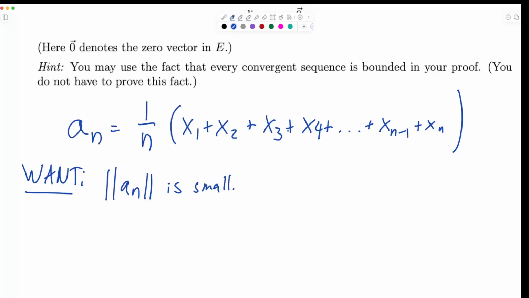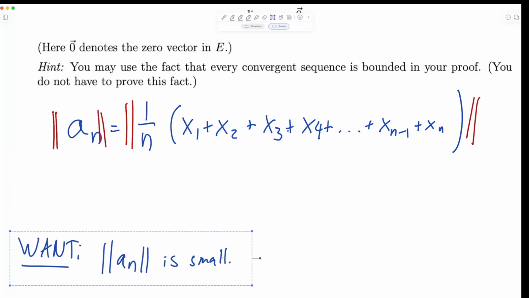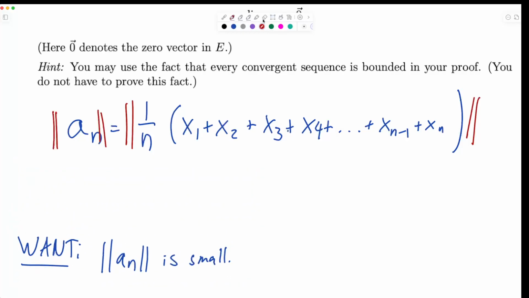So what would stop us? Well, okay, if I take the norm of the an, then I do the norm of all this, okay? And then by triangle inequality, I can actually move this inside. So I can write it like this. Let me make a little bit more room, and then I can do it properly with lines. Okay, so this is less than or equal to, by triangle inequality,